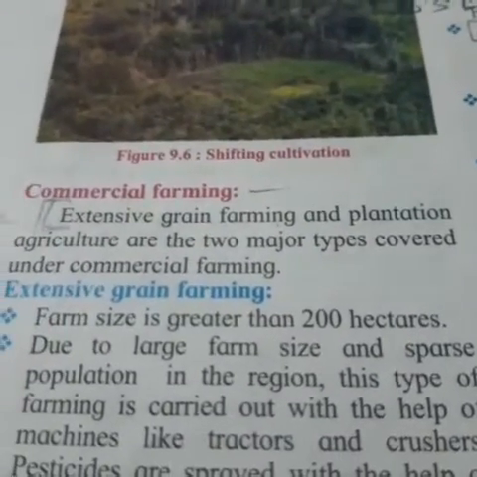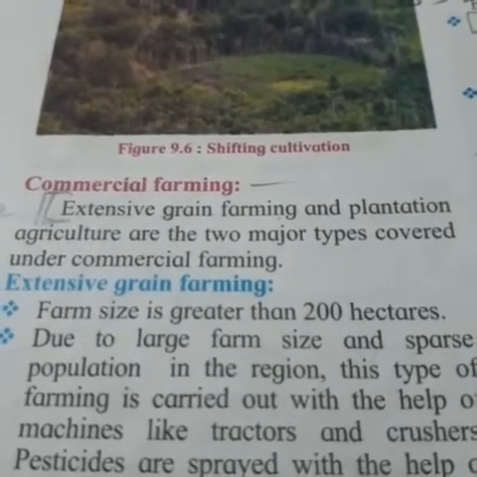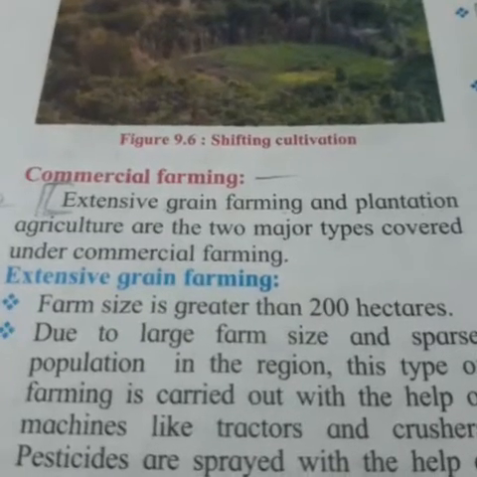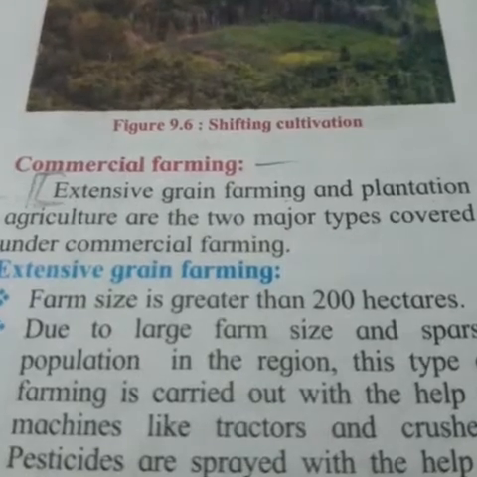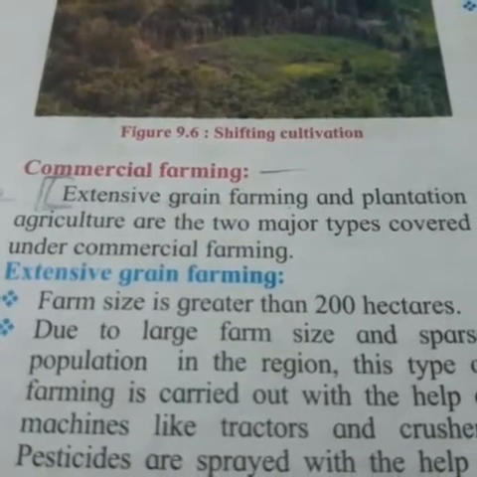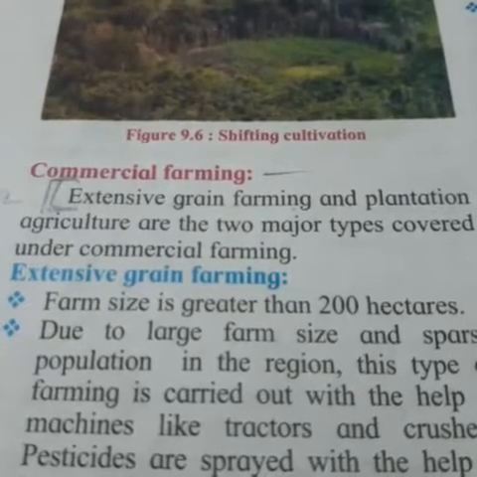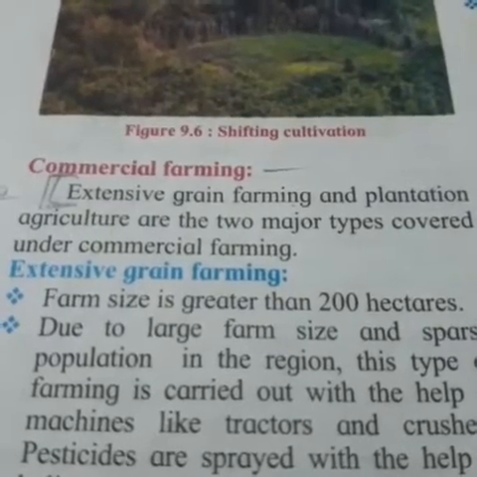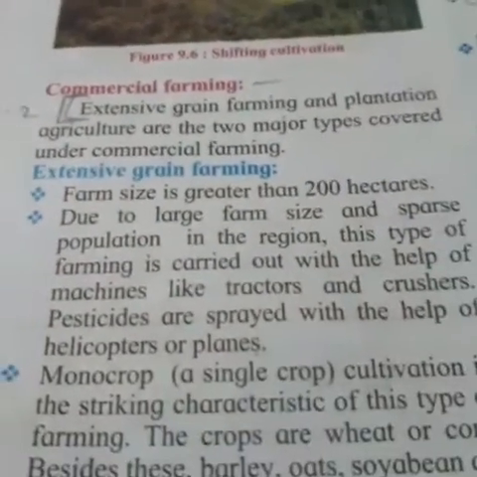Now this is commercial farming. Extensive grain farming and plantation agriculture are the two major types covered under commercial farming. Now commercial farming means what? It's very huge and extensive grain farming and plantation done in agriculture, and there are two major types covered under commercial farming. One is extensive grain farming and the other is plantation farming. We will read this in detail.